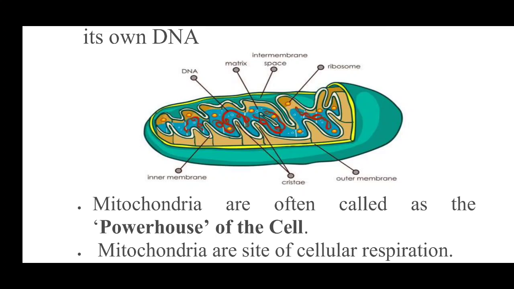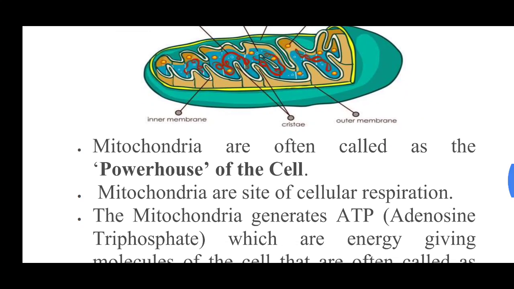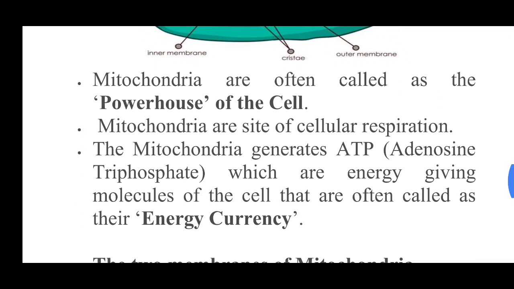So mitochondria helps in synthesizing energy in the form of ATP, and this ATP reaches our whole body with the help of the circulation of the blood. So mitochondria are the site of cellular respiration. That's why it is known as the powerhouse of the cell. The mitochondria generates ATP, adenosine triphosphate, which are energy giving molecules, and often they are known as energy currencies. So what is the energy currency inside a cell? It is the mitochondria, and it produces ATP.